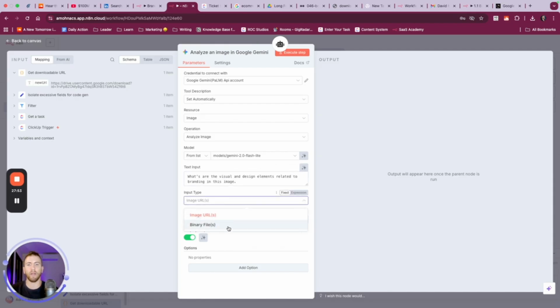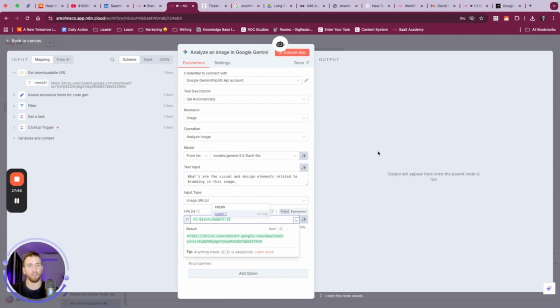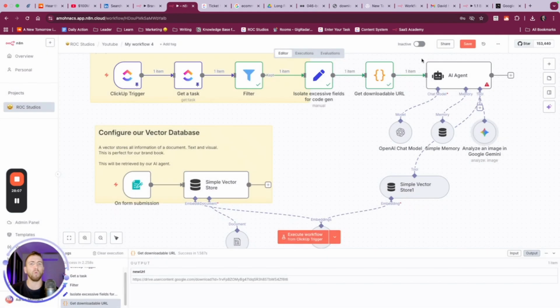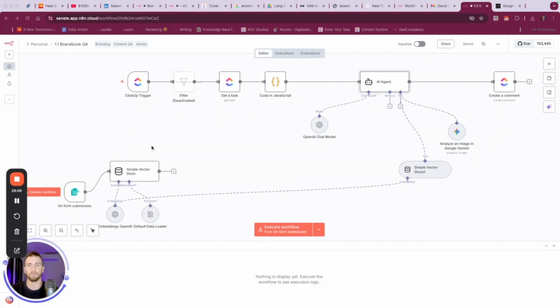And image URL, not the binary file. Image URL is perfect. We don't really want to mess around with the binaries too much because that's just going to waste our time downloading them. It'll make our N8N bill more expensive if we're saving things to local memory. And now we want to import our prompt.